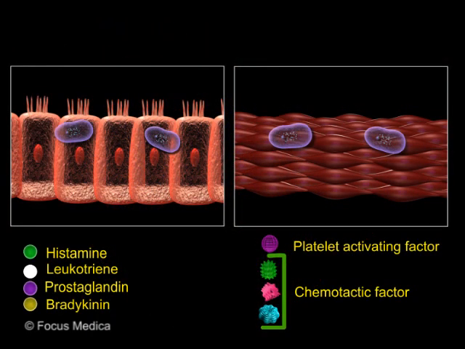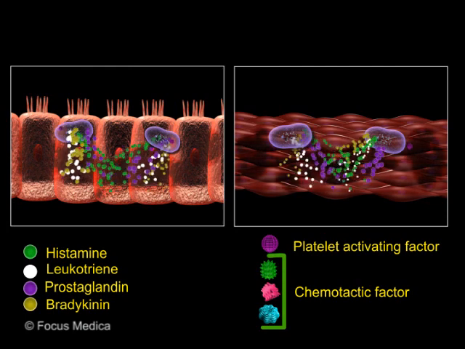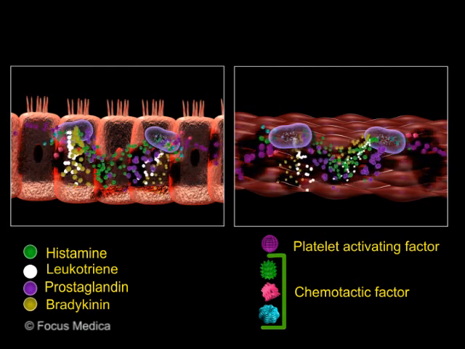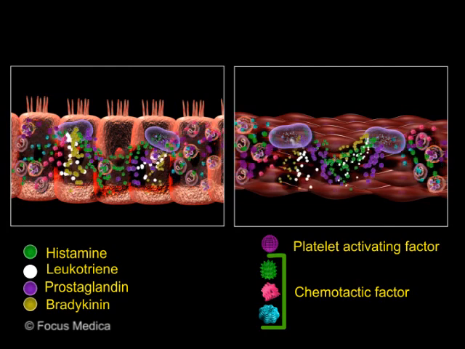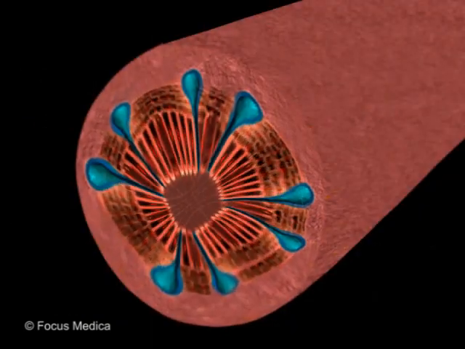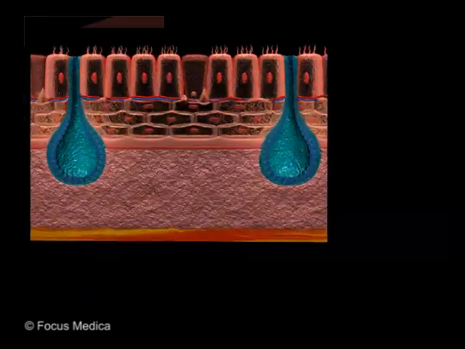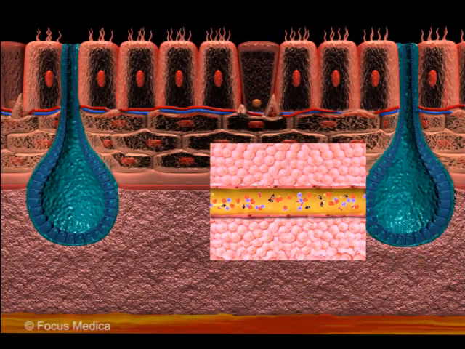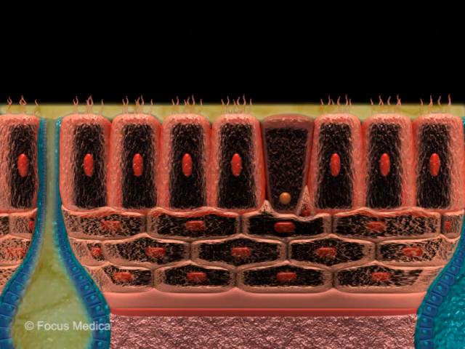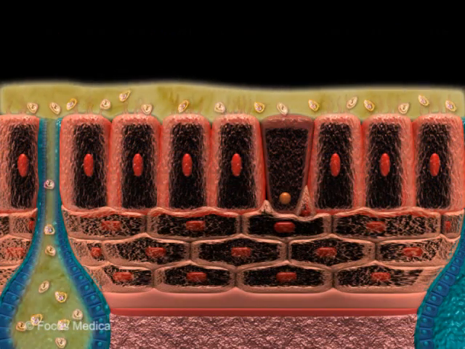On degranulation, the mast cells localized on airway epithelial and smooth muscles release multiple inflammatory mediators such as histamine, leukotrienes, prostaglandins, bradykinin, platelet activating factor, and chemotactic factors for eosinophils and neutrophils. This results in acute bronchoconstriction, edema resulting from increased capillary permeability, mucus hypersecretion, and accumulation of eosinophils and neutrophils, which are the typical pathophysiological changes observed in asthma.